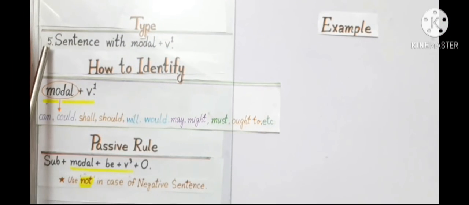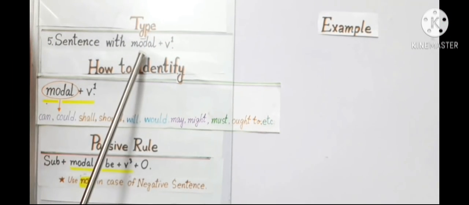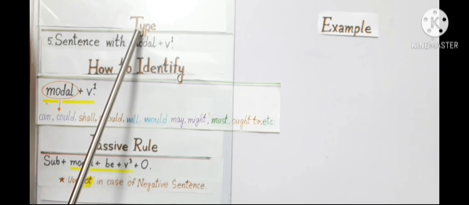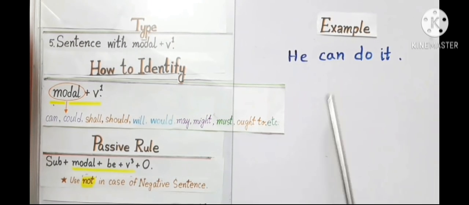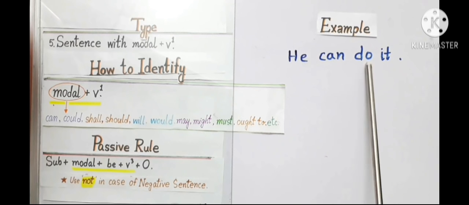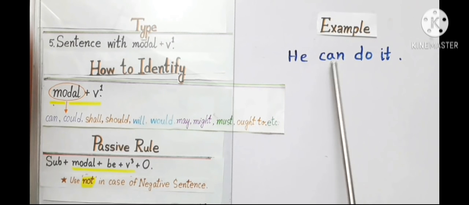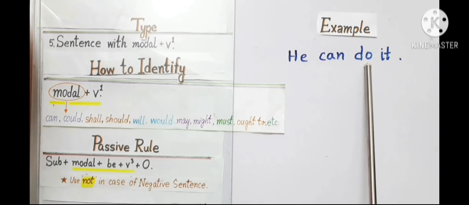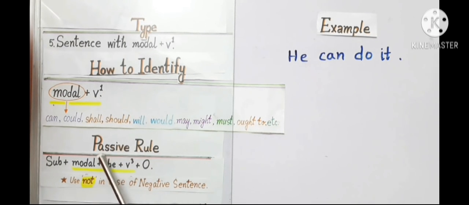Number 5, sentence with modal plus V1 type of voice. For example, he can do it. The sentence has modal can plus verb 1 do. So you have to follow the passive rule, subject plus modal plus be plus V3 plus object to make it passive.